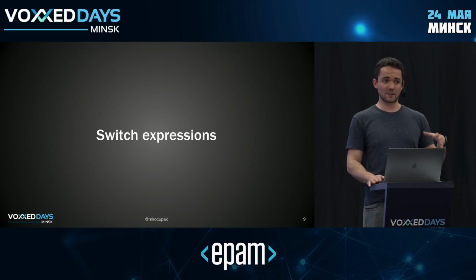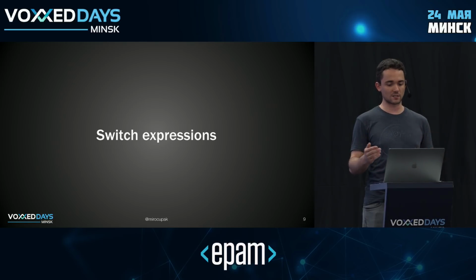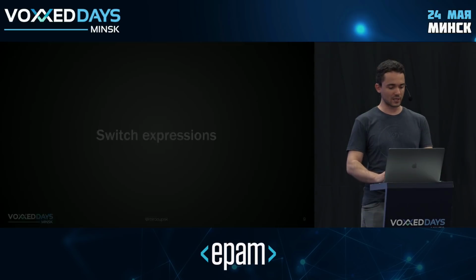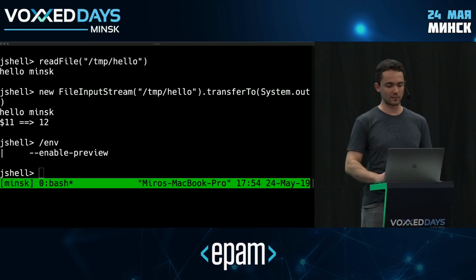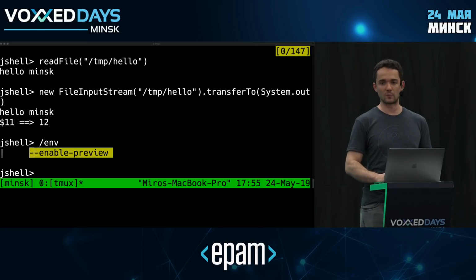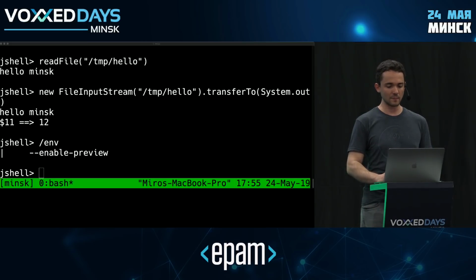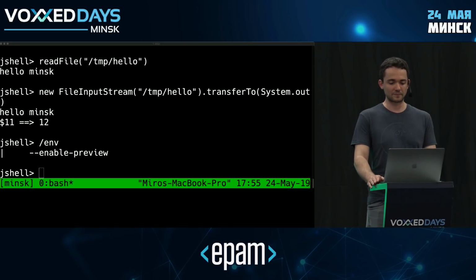Don't worry, these things are not available by default. You have to pass a special flag to the launcher or the compiler if you want to access this. Otherwise, things would break. And in fact, we can see that flag here. If I go back to my JShell and take a look at the environment, it's the enable preview flag. So switch expressions are a preview feature, and now I'm actually allowed to use it here.